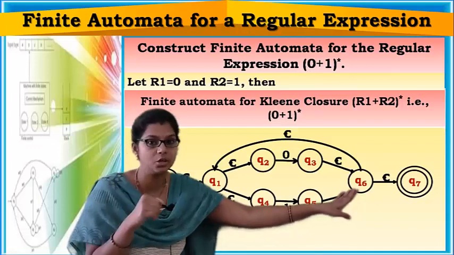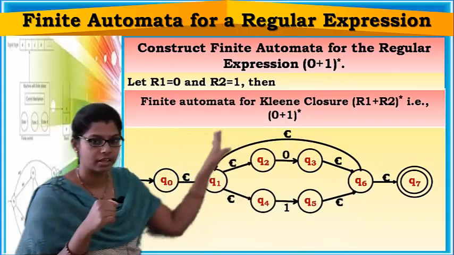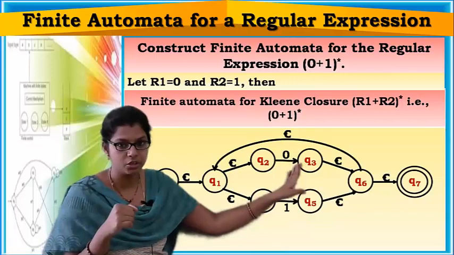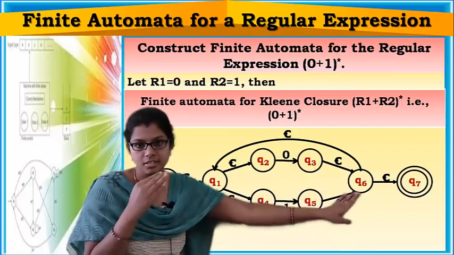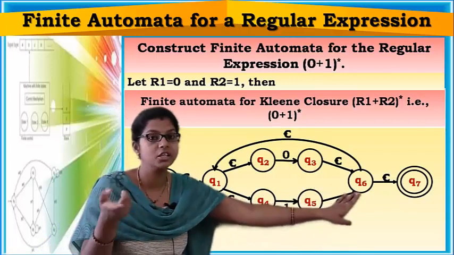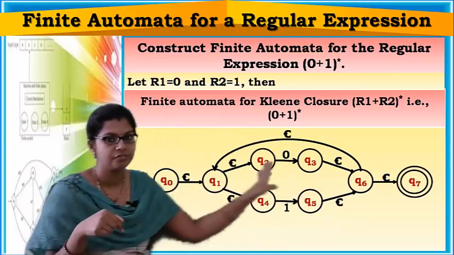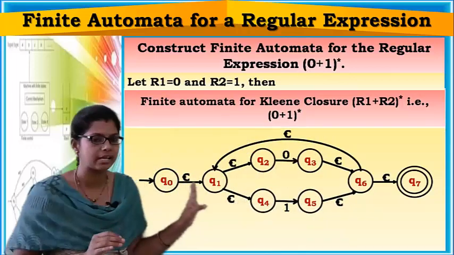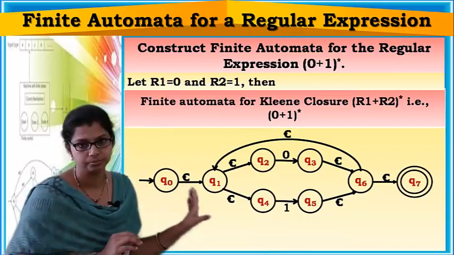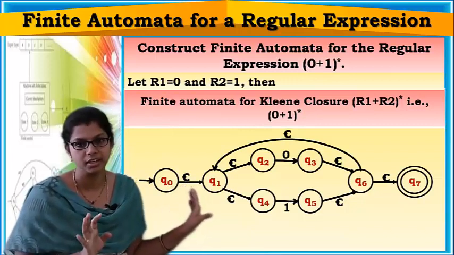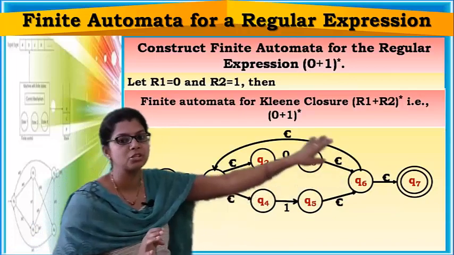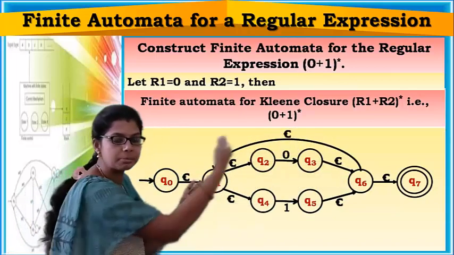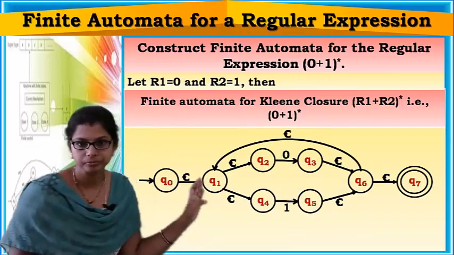Now 0, 1, 0 again, right? So epsilon, now 0, right? 0, 1, 0. Now what? 0, 0. Now epsilon, 1 more 0, epsilon, 1 more 0. See, any combinations can be accepted by this finite automata. By adding this epsilon transition, you can accept any combinations.